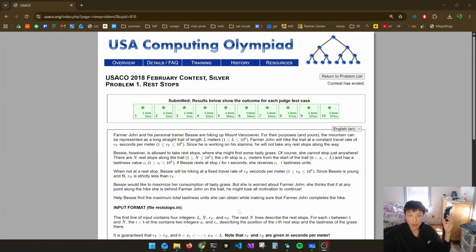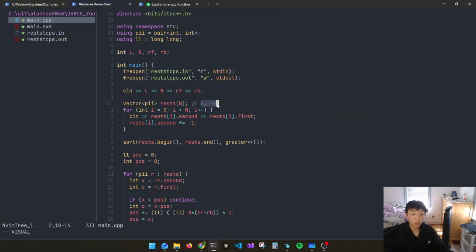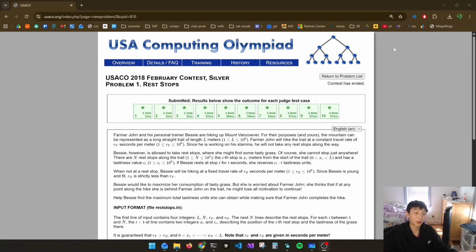The coding is actually very, very simple. I guess there's a little bit of a trick with the c and the minus x, but you can get around that using other methods. But I think the most important part of this problem is definitely seeing the greedy rule that you must go to the rest stop with the greatest taste value, no matter if it's close or far from you. And how do you find that?